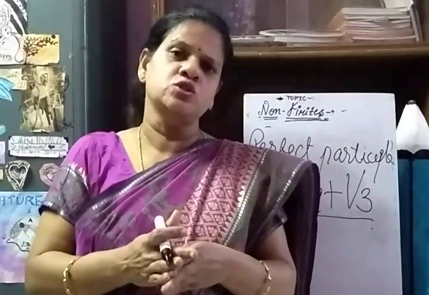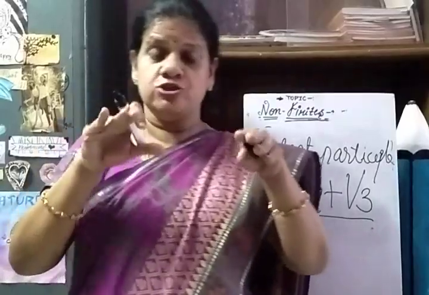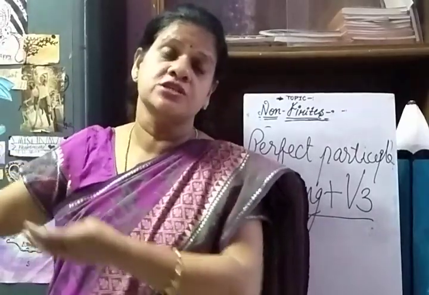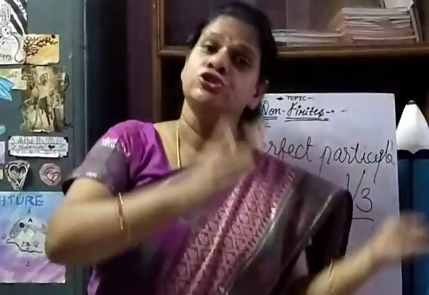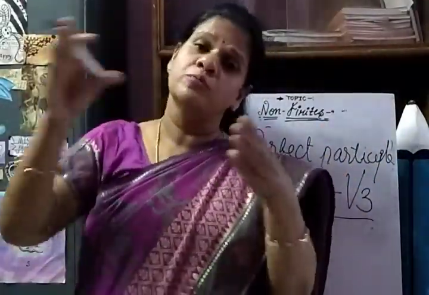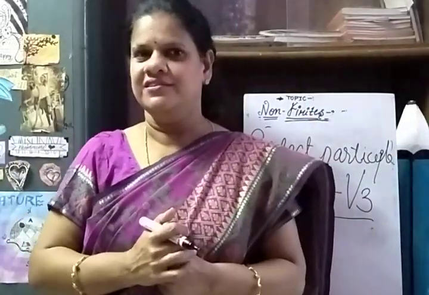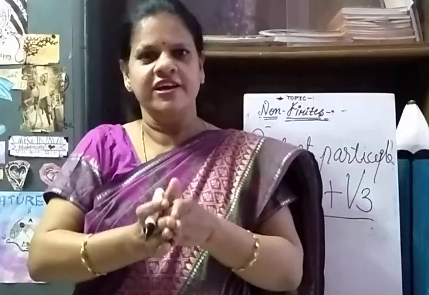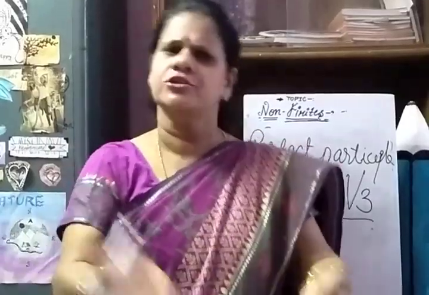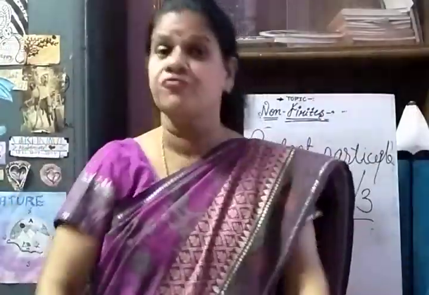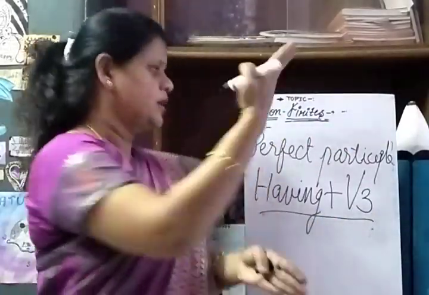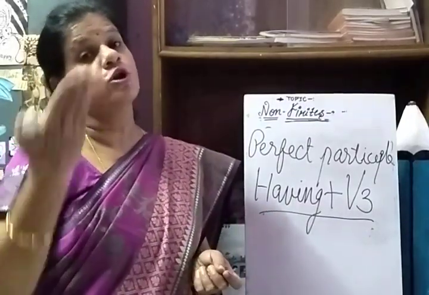In such cases we can use it, and we use it to keep things in a simple form. We cannot say so many describing sentences like, I went to the library, I issued so many books, and they were kept with me for a longer time. I read all the books one by one, then I returned them. This is complex. So many sentences, right? So we have to abridge it by saying in a simple way, having read all the books issued, I decided to return them. That's all in one sentence, in an abridged form, in a simplified manner. We have just described this perfect participle form, non-finite.